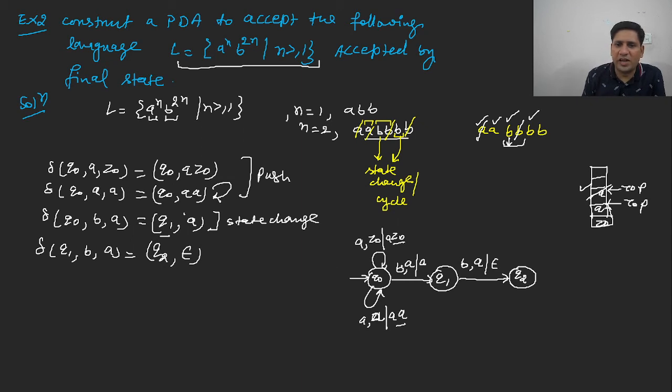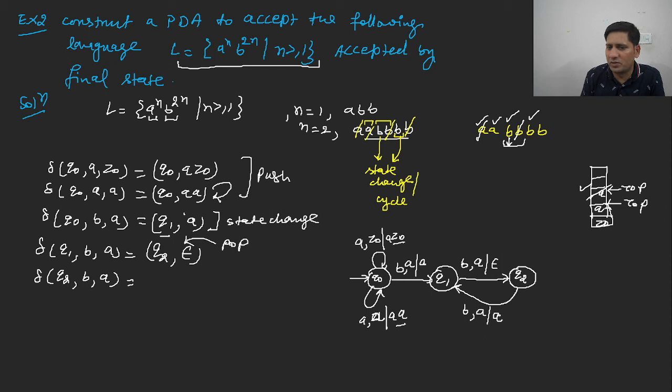Now we are having another B. Now the state is Q2. The state changes to Q2 due to pop. This epsilon represents the pop operation. See, now you are on the Q2 state. There will be input B, A is the topmost symbol. So what will you do? Now you have to change the state. So for the state change, we will send it back to Q1. So you are having B as an input, A is the topmost symbol, and A remains as the topmost symbol. What do we represent in the oblique? As a topmost symbol.